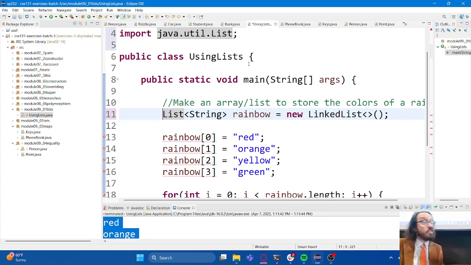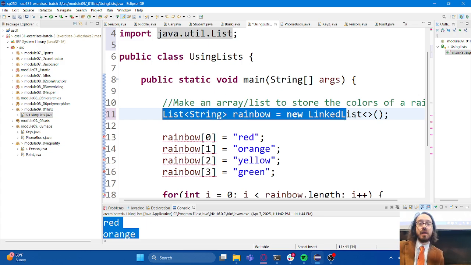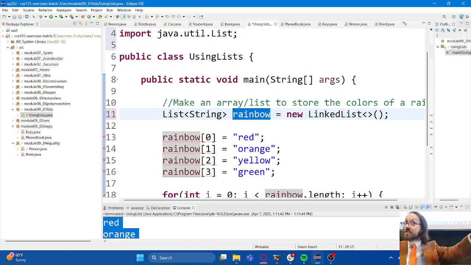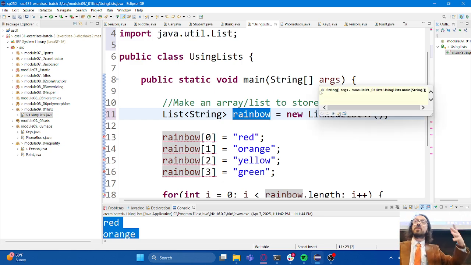The other nice thing about lists is that they actually do behave like arrays in a lot of other ways. We just have to use them differently. Because this is an object, I'm not going to place a value into it like this. I'm going to call a method upon the instance of the list that I created, just like we've been doing for all of our objects for the last few weeks.